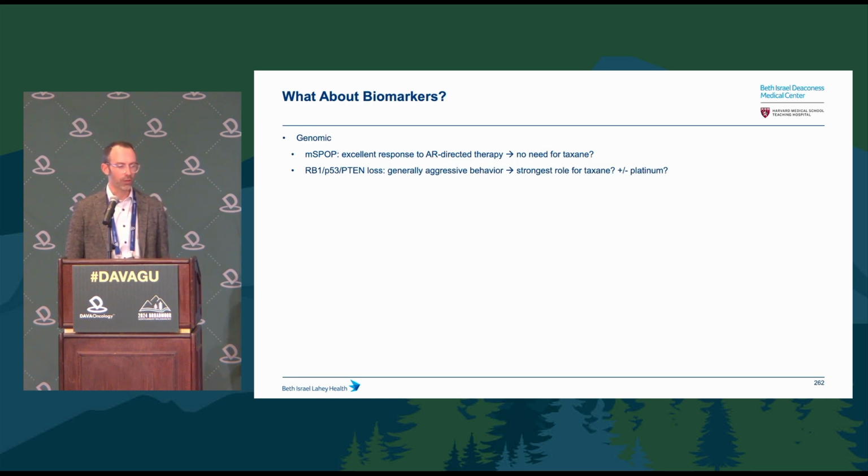I think transcriptomics, we heard a little bit from a kidney cancer session this morning, sometimes a little bit more challenging to put into practice, but in the bulk lab at BI, there's been a lot of interest in a pioneering transcription factor called FOXJ1 that seems to interact with a downstream microtubule binding protein. And interestingly, this does seem to actually be a predictive biomarker in the CHAARTED data.